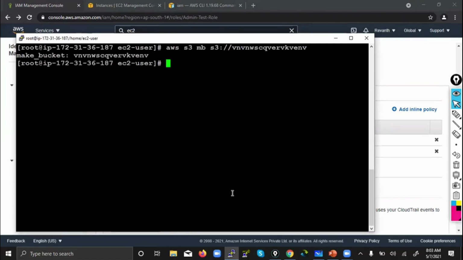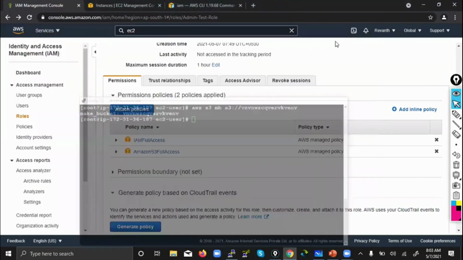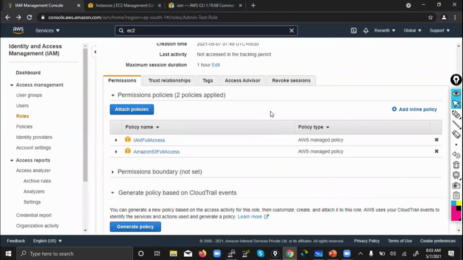It is fine now. So either you can give full access with an admin policy in a single shot, or if you don't want the users to access all services, only some limited ones, then you can list them individually like this and attach those policies exclusively.